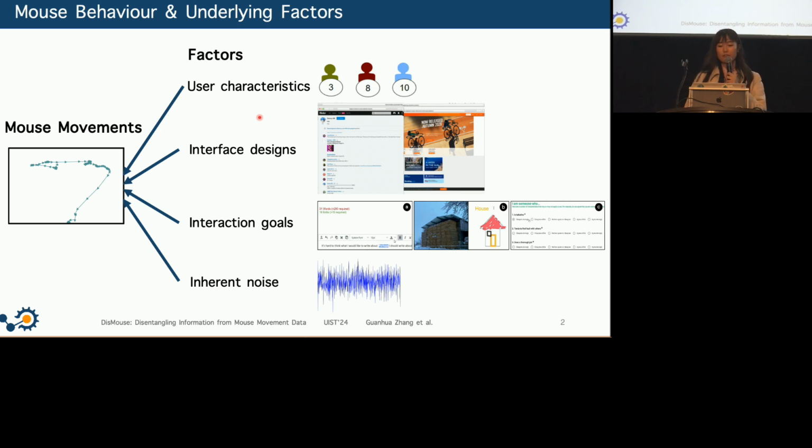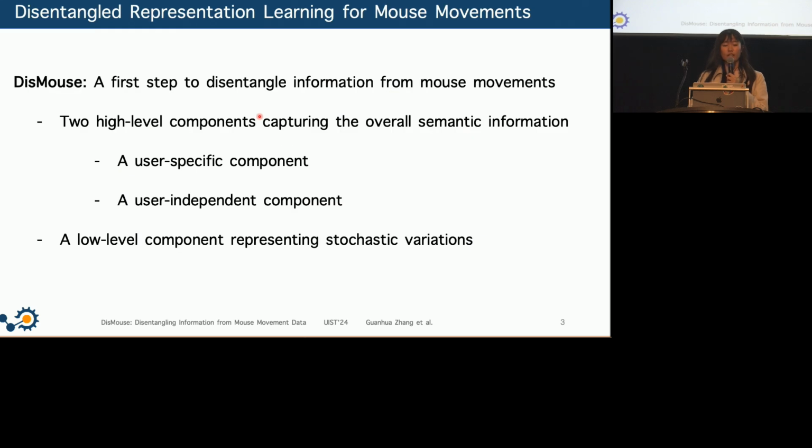and remains underexplored. To address this gap, as a first step, we propose DisMouse to disentangle information from mouse movement data, including two semantic representations, capturing user-specific information and user-independent information, as well as a low-level component representing the stochastic variations within the mouse data.